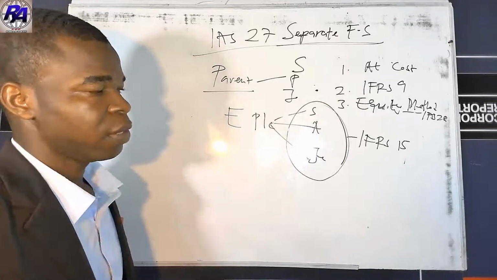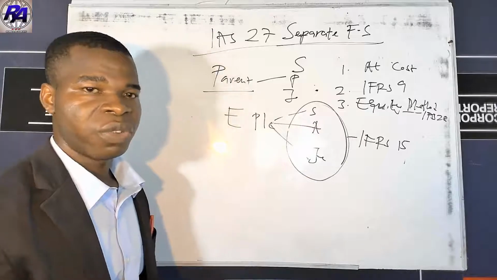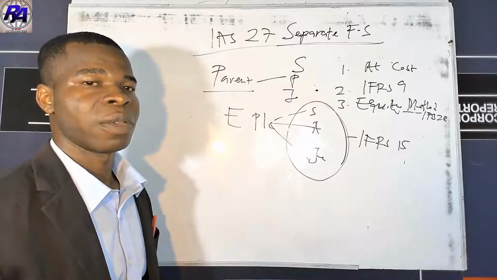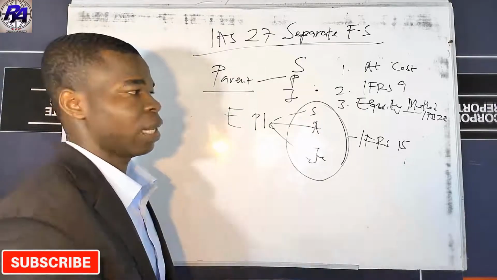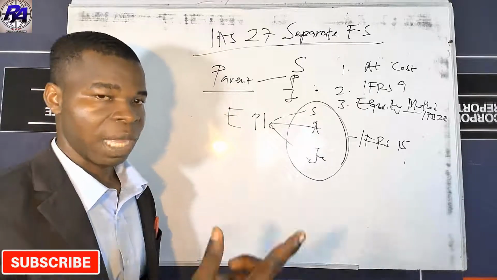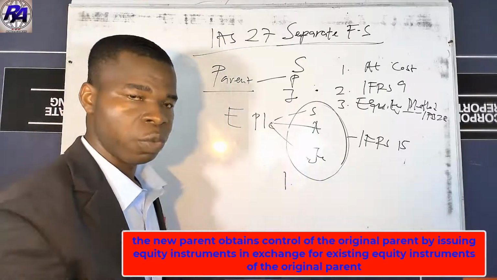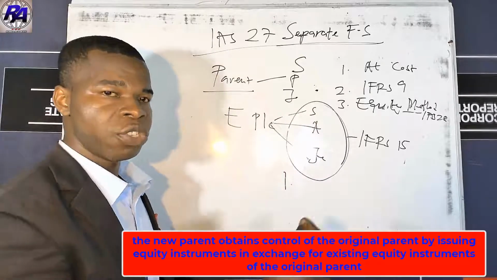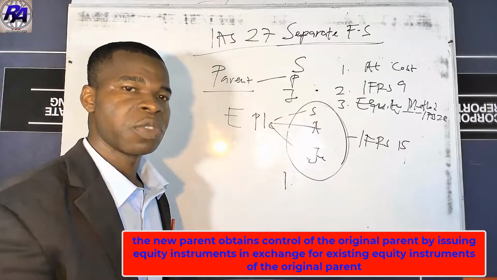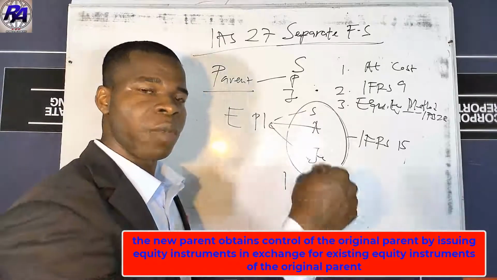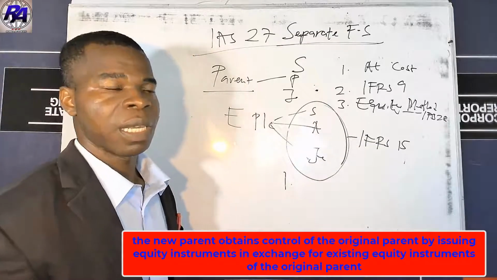But sometimes the entity will acquire another entity and there may be a reorganization or restructure of the capital of the entity. Here we are saying that the parent entity can do that under certain criteria, and there are 3 in number. The first one is that the new parent obtains control over the original parent by issuing equity instruments in exchange for existing equity instruments in the original parent.